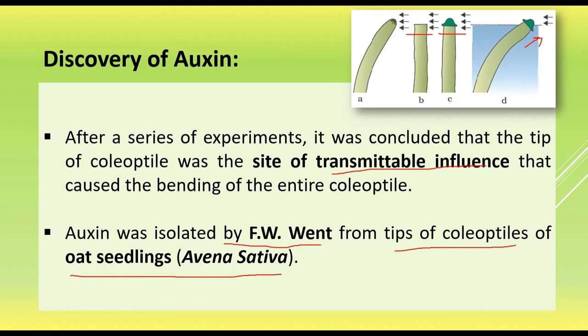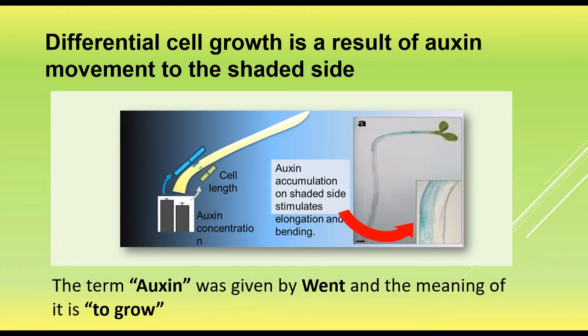He also extracted this chemical from the tip of the coleoptile of the oat seedlings, and therefore he gave the name auxin. He did one more thing. He also kept the decapitated coleoptile in unidirectional light, but it did not show any bending as the chemical was not present. So Went gave the term auxin, and the meaning of auxin is to grow.